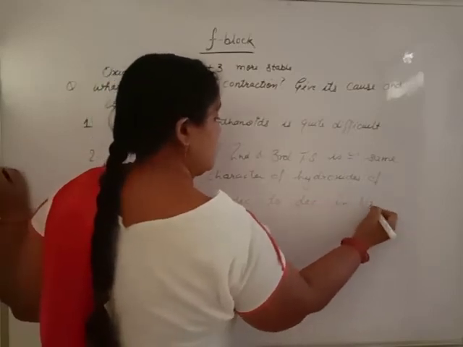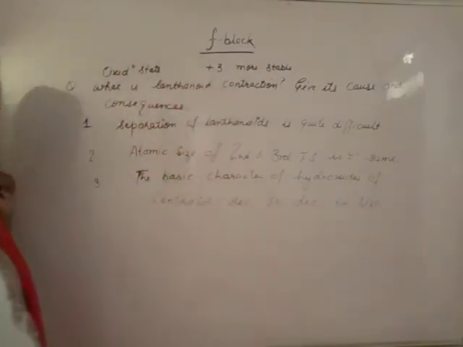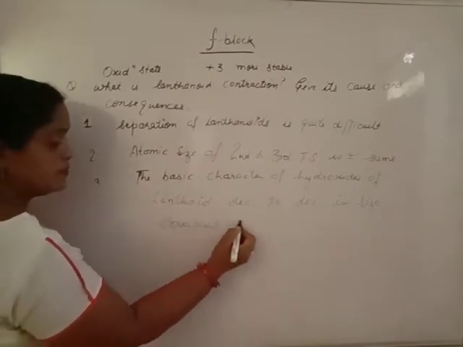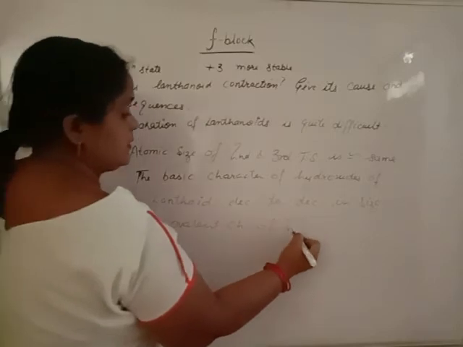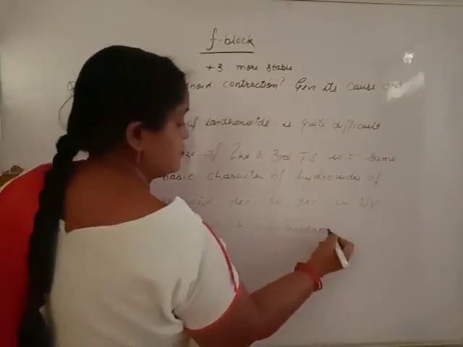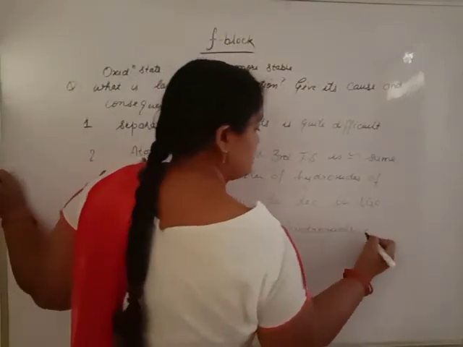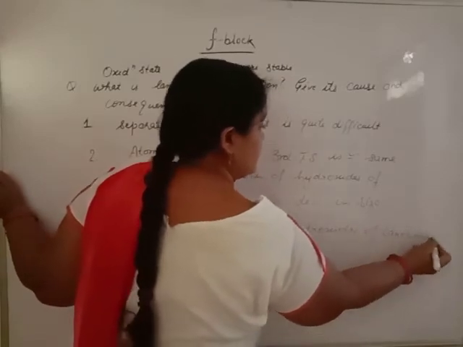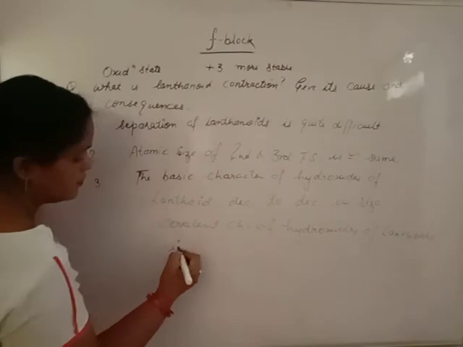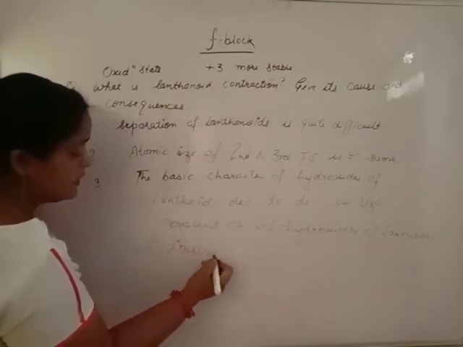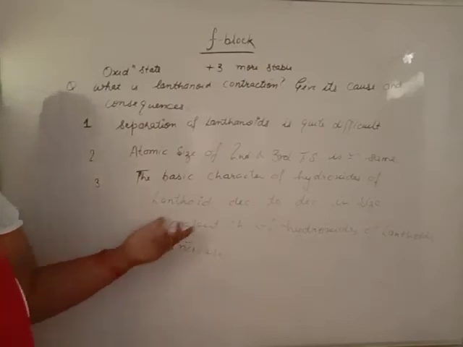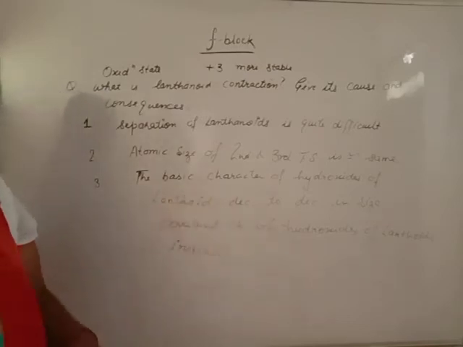As the size of lanthanoid decreases, the covalent character of hydroxides increases. If covalent character increases, their ionic behavior decreases. If ionic behavior decreases, their basic strength decreases.